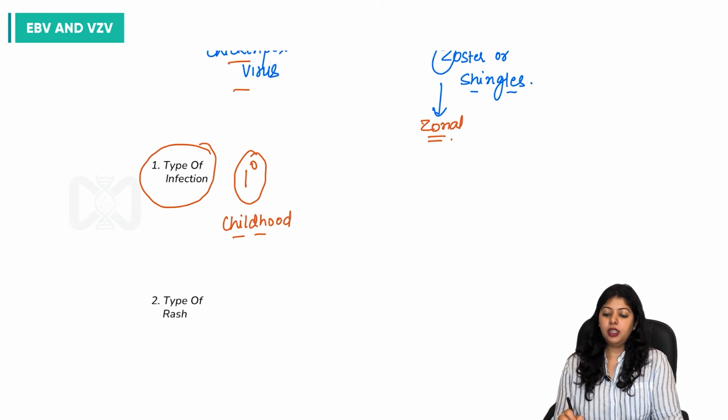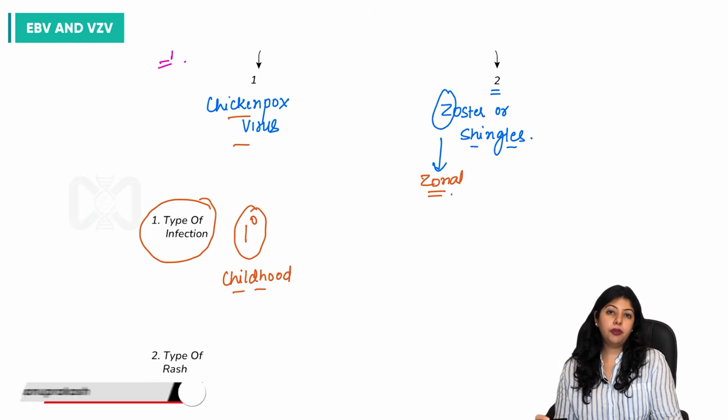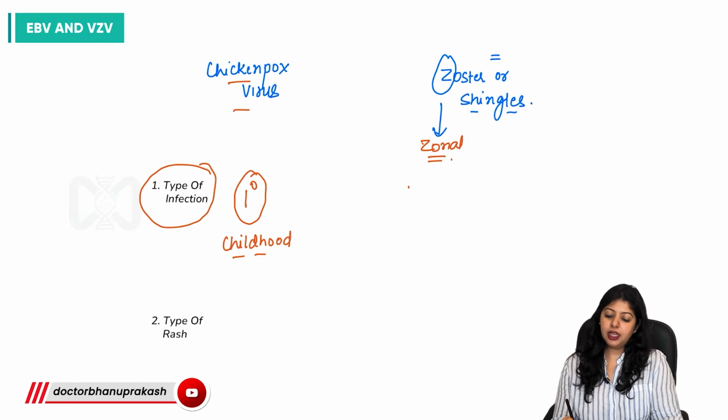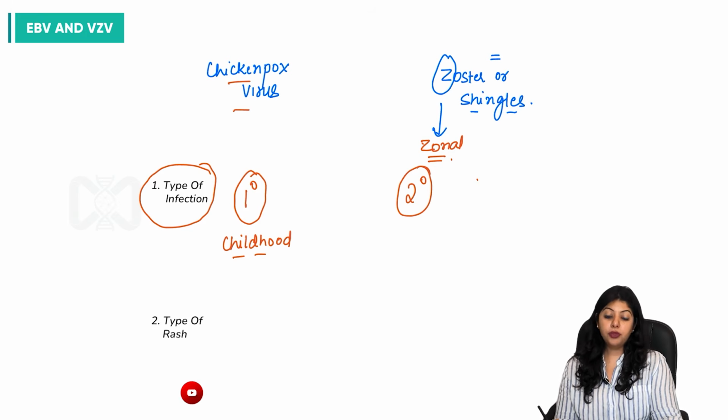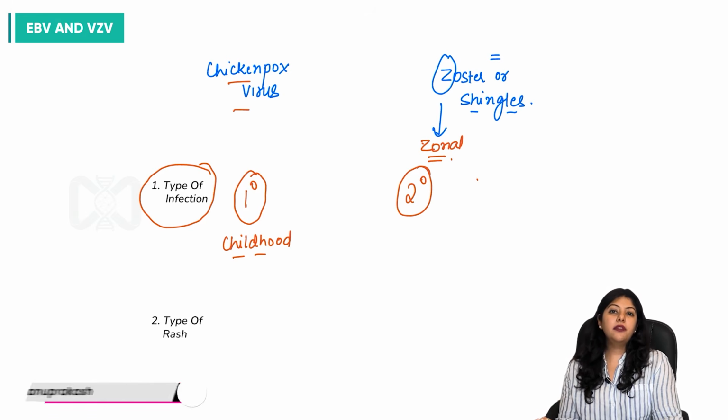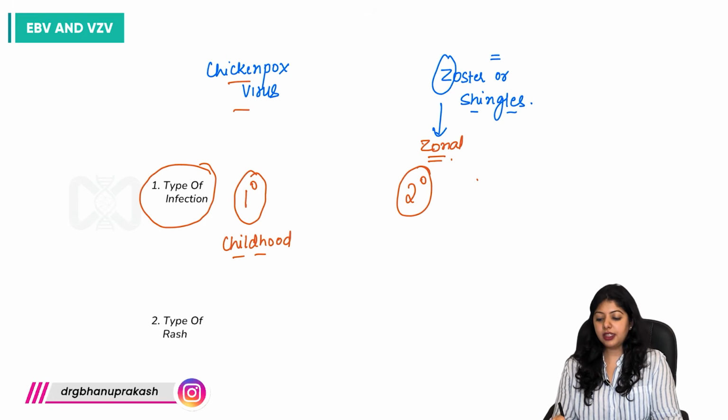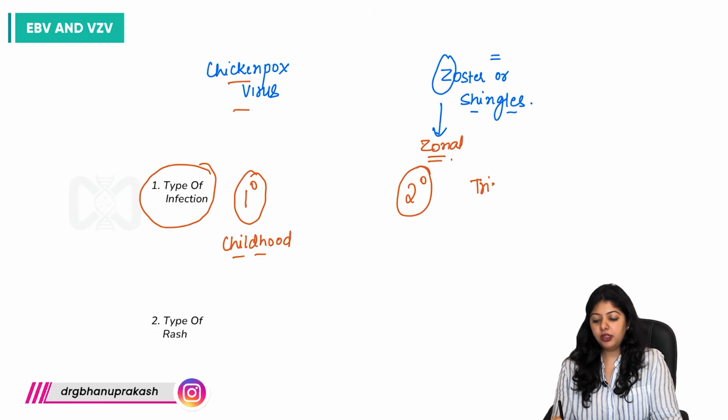Then what type of infection is zoster? It is a secondary infection. And why do we say that? Because there is reactivation of this particular virus. And why is reactivation occurring? Because of the latency. And where is this latency occurring? It is in the trigeminal ganglia.